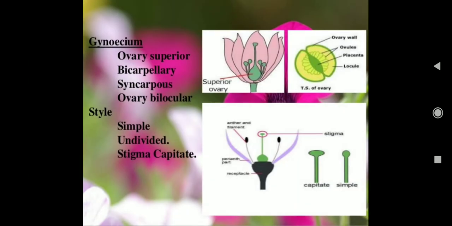Now gynoecium is bicarpellary, ovary superior, syncarpous, ovary bilocular. We can see in the TS of the ovary there are two locules covered by the ovary wall, with ovules and placenta. Style is simple, undivided, stigma capitate. We can see the structure in the diagram.